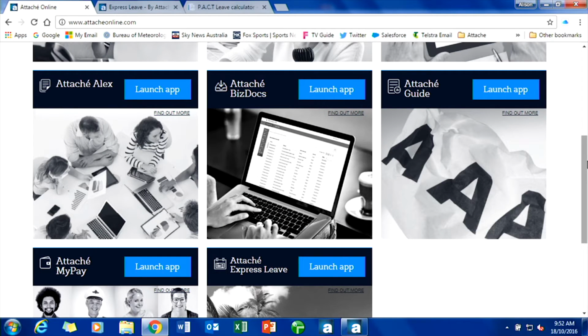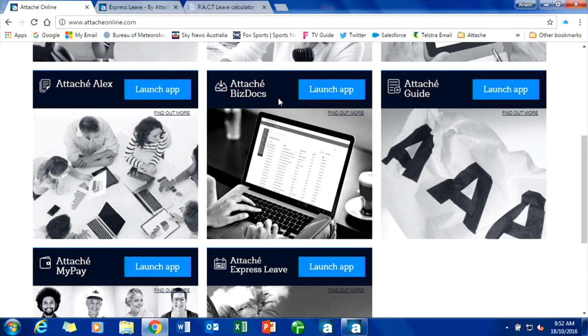You will see here that we have all the apps. We refer to them now as apps, and we keep adding to them regularly. I mentioned the Big earlier on, the Attaché Big, so there's the guide there. Once you get registration access, you can come to Attaché Online and access the Big from there.